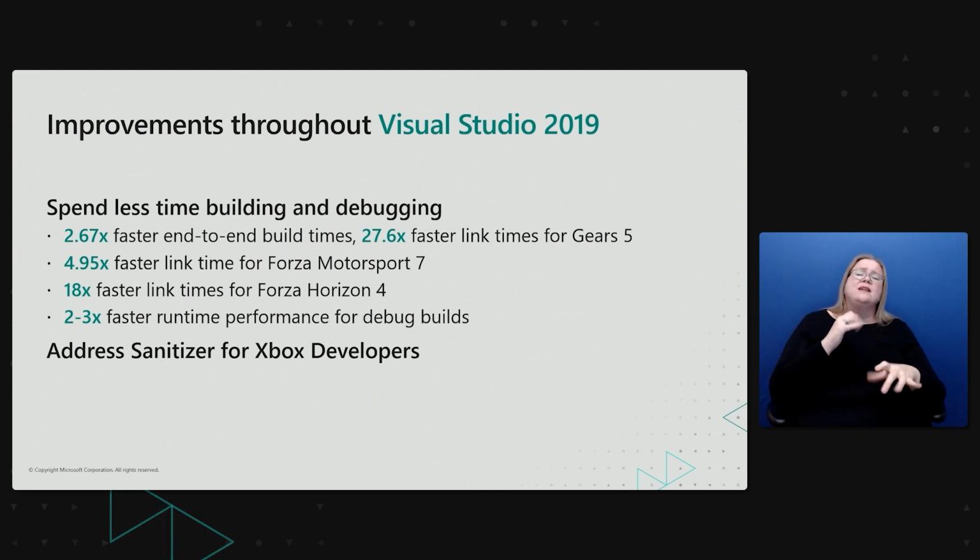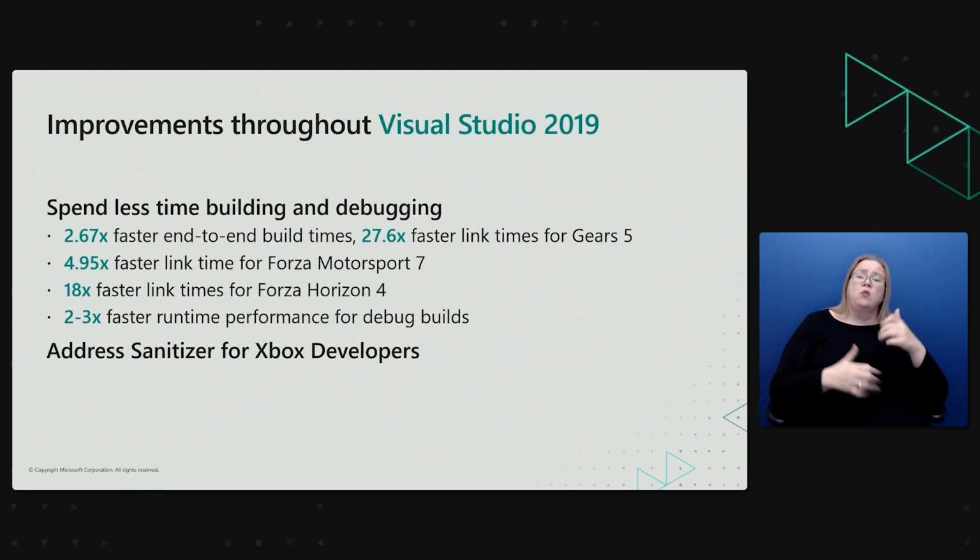Lastly, light up hard-to-find memory bugs with Address Sanitizer. ASAN is available for Xbox developers who are on VS 2019 16.9 or later. Now, let's get started with the demos.